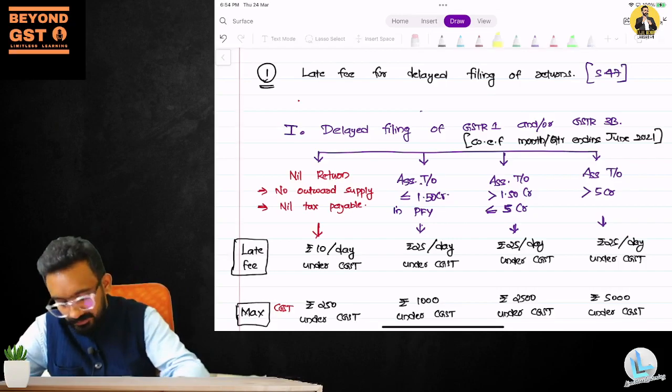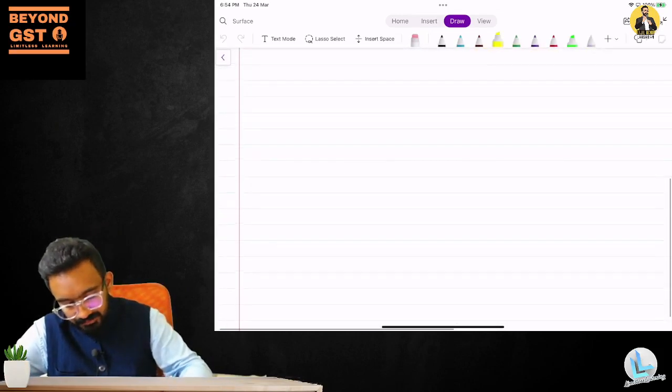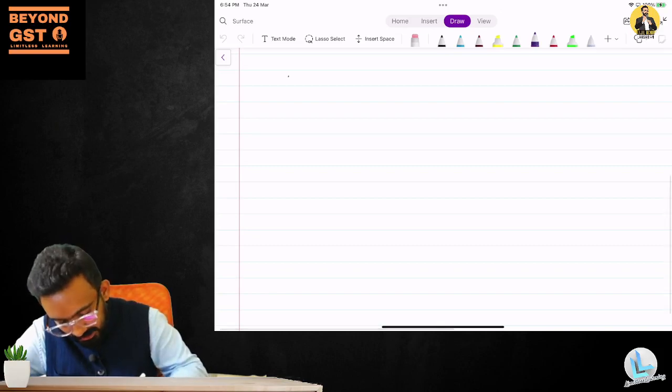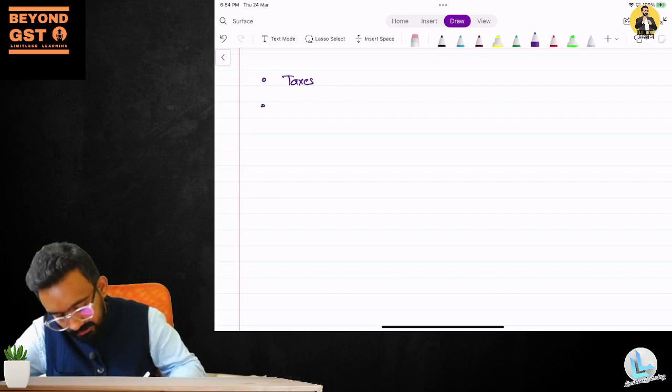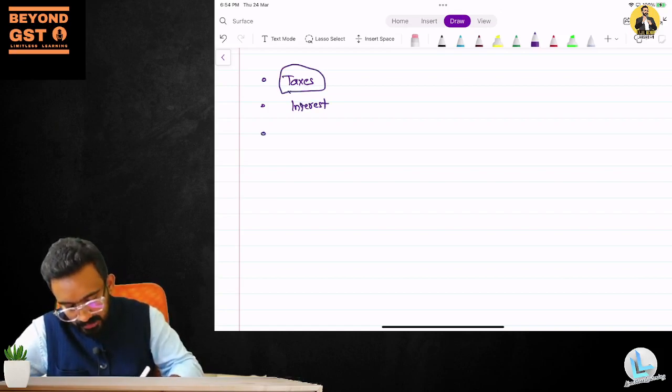So first, for a very basic understanding, let me define what kind of payments there can be to the government. There can be taxes. There can be interest. When will I pay interest? When there is a delayed payment of taxes. Then there is late fee. When will I pay late fee? When there is a delay in filing of returns.